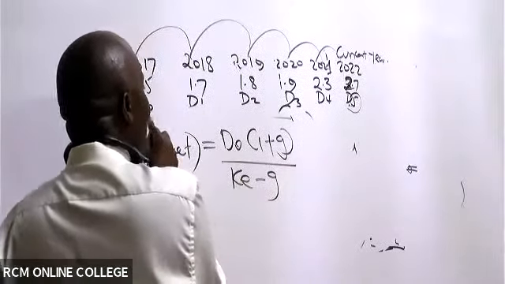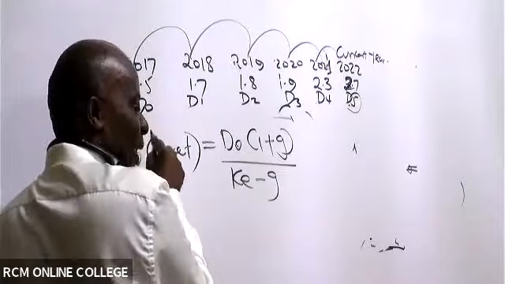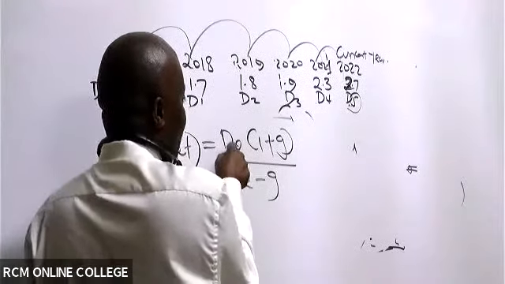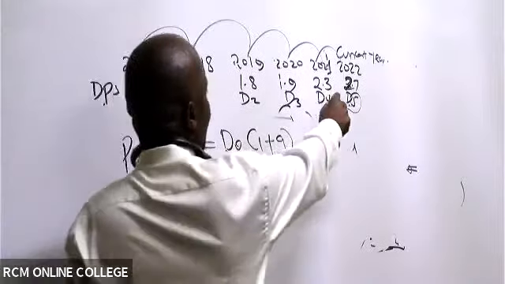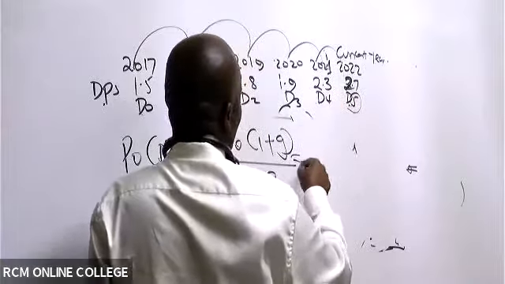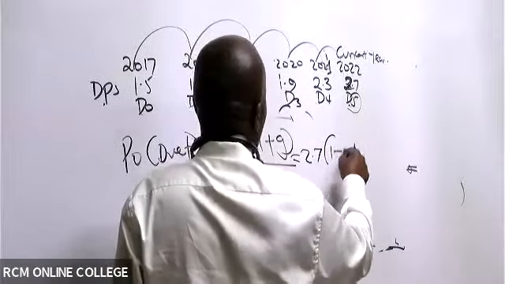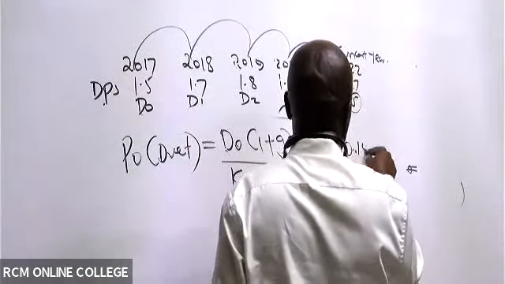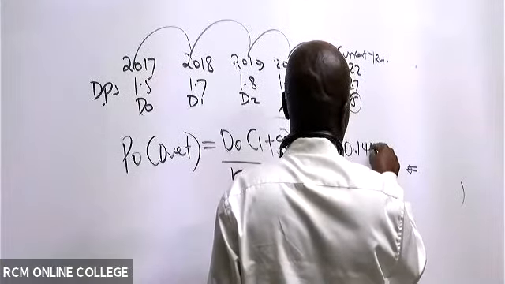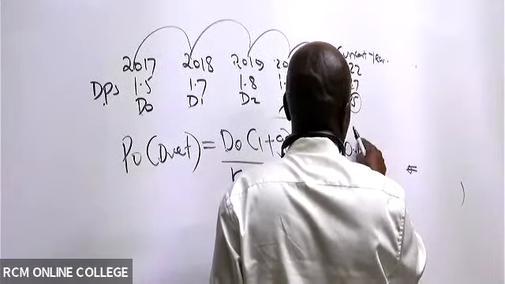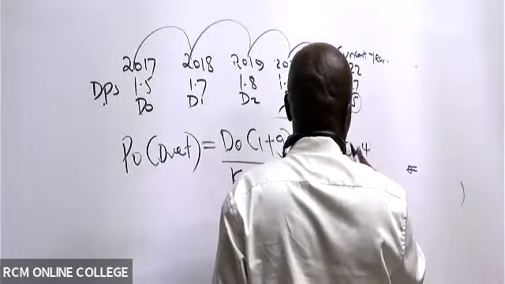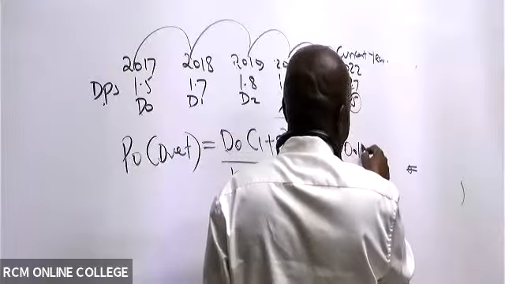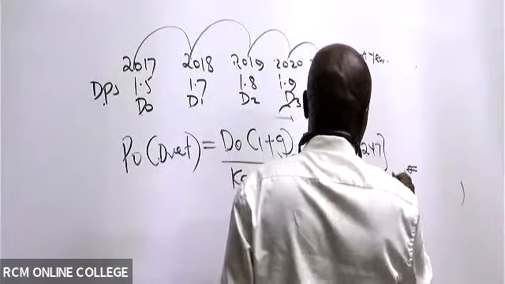Remember this D0, don't be cheated and think that this D0 is the very oldest. This means current. So when it comes to substitution in the formula, the most current dividend is 2.7, into 1 plus our growth rate. Our growth rate, I remember very well, it was 0.1247. Thank you very much.